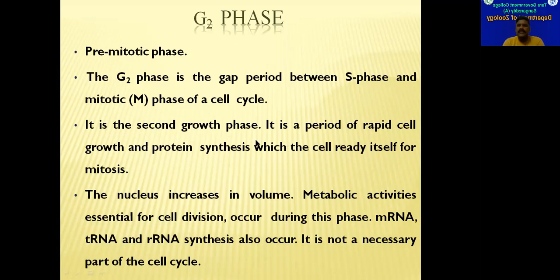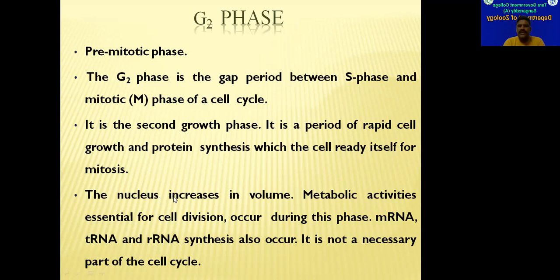In this phase, the cell rapidly grows in size and protein synthesis also is done. All the proteins required for cell division, be it mitosis or meiosis, or binary fission in case of prokaryotes, are synthesized in this G2 phase. The nucleus also increases in volume, so nucleus size will be increased. Here DNA synthesis will not be done. DNA synthesis will be finished in S phase itself.